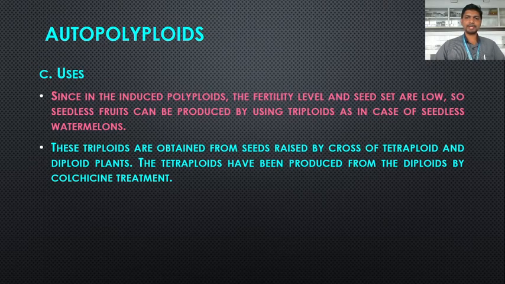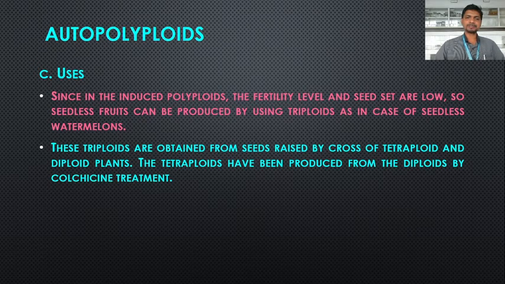Suppose a cross has been made between a tetraploid and a diploid plant. The gametes produced from the tetraploid are 2n, while from the diploid there is n. The diploid gamete possesses a single set of chromosomes, while the tetraploid gamete possesses two sets. After fusion of such gametes, 2n plus n gives 3n.